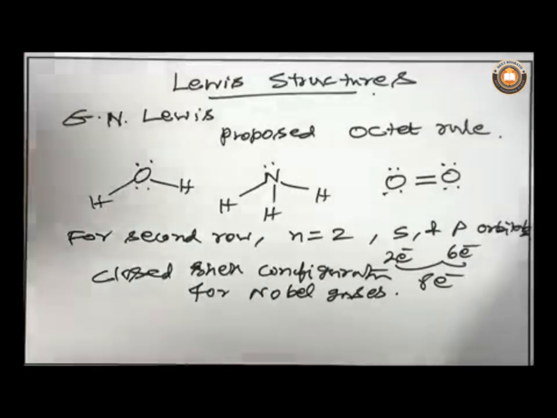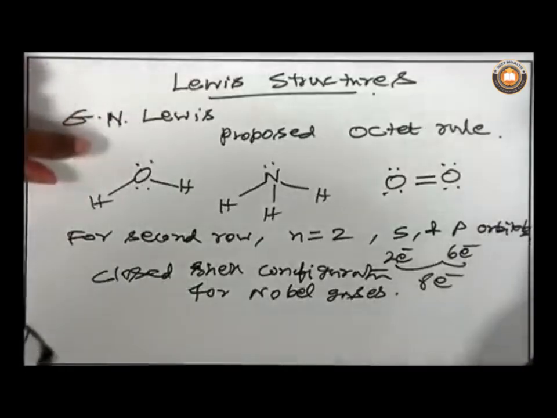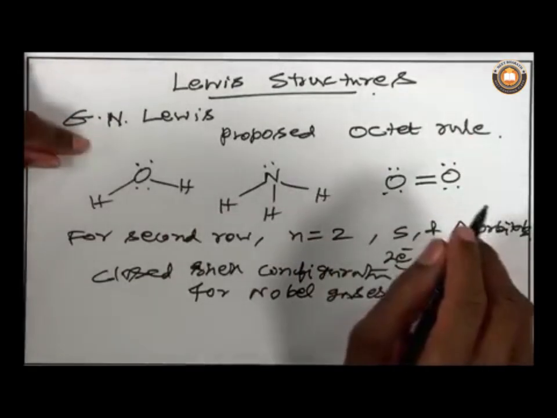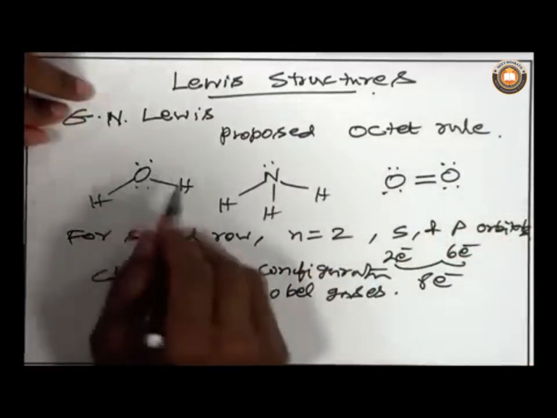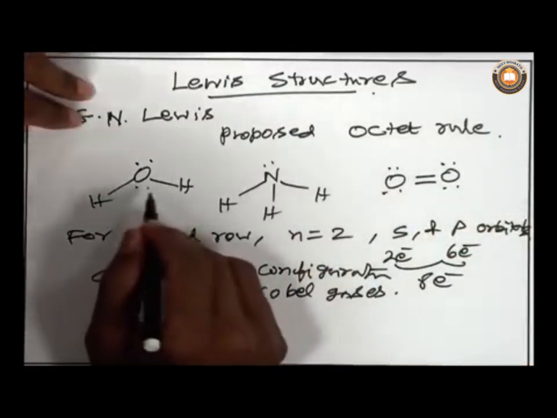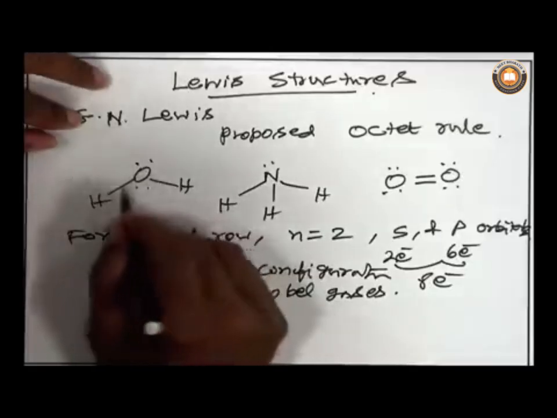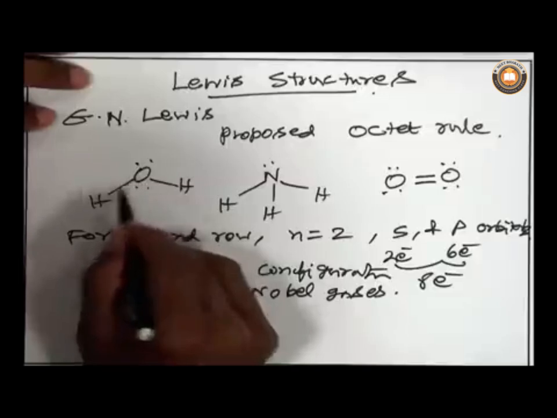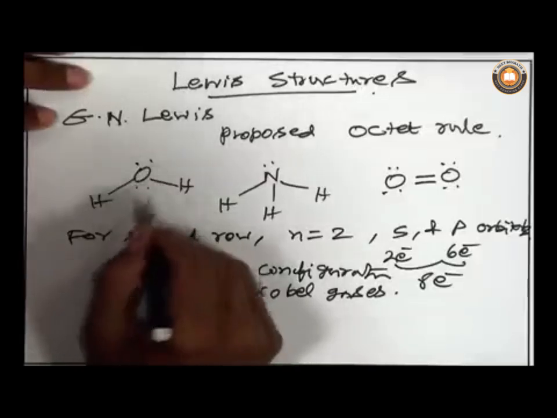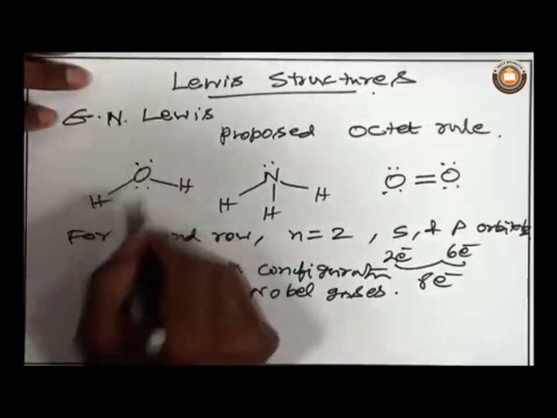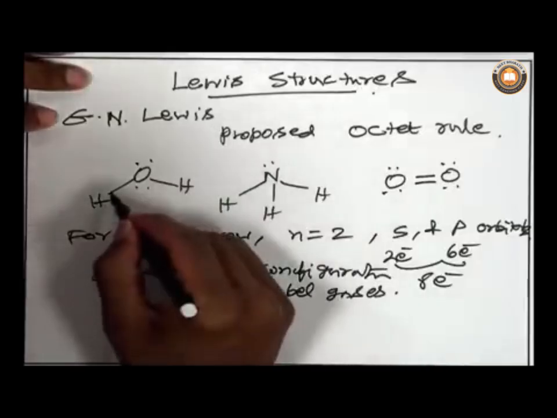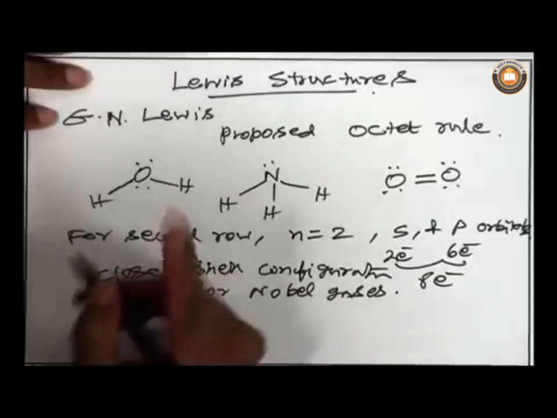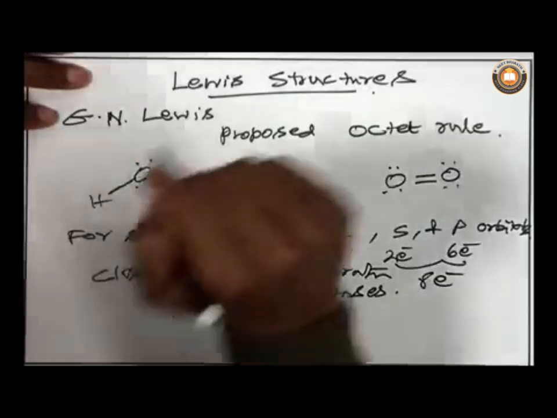Similarly, when he looked at the number of electrons around each atom in this type of molecules, he found that there are 8 electrons shared between the atoms. If you take, for example, O in the water molecule, the number of electrons around this oxygen atom is 8. How? There is a bond, a single bond. A single bond means 2 electrons shared between two atoms.